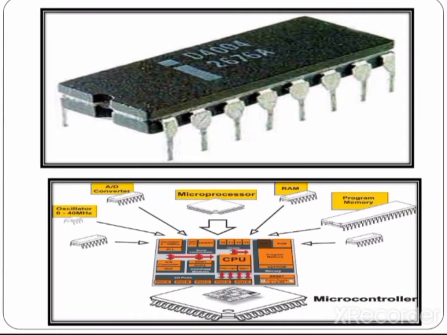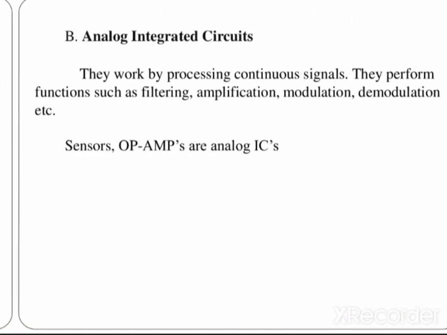Then these are the pictures and examples of digital circuits. These digital circuits are used in a computer. You can see that there is a central processing unit, then microprocessor, RAM, program memory, A to D converter, and oscillator. All these parts are important for a computer, which are available in the IC, and it is mounted in the form of IC inside the computer.